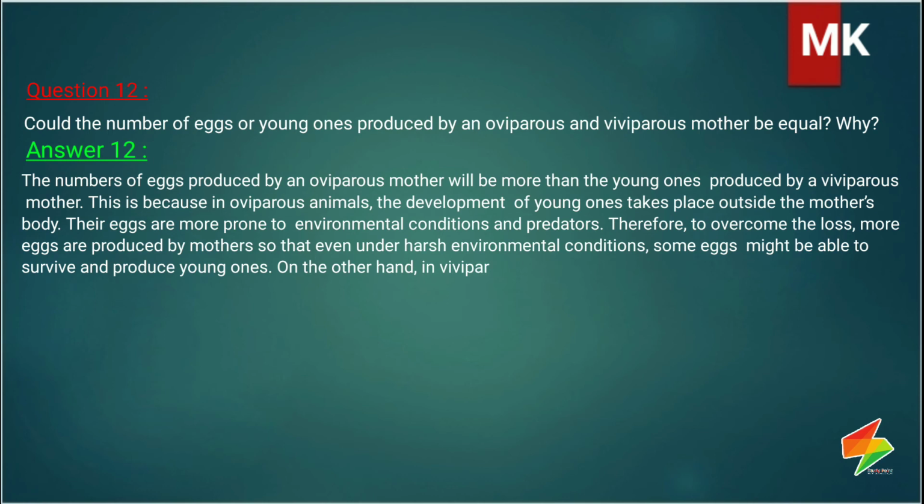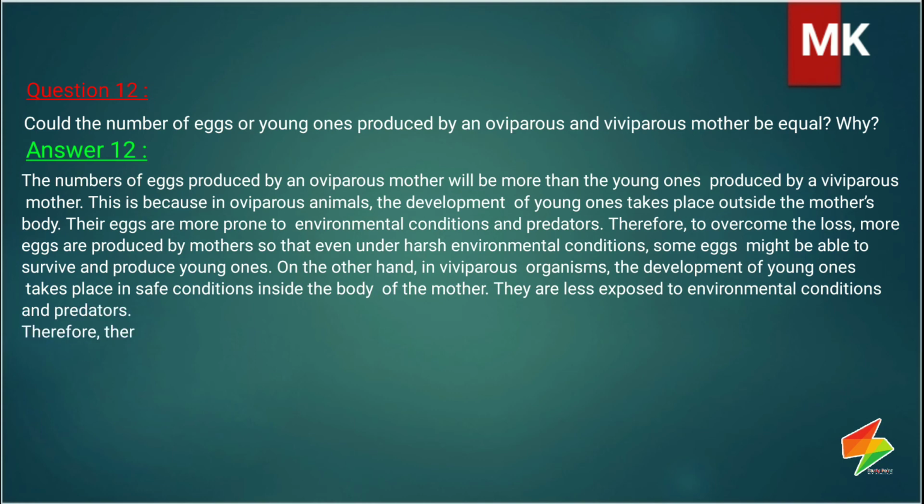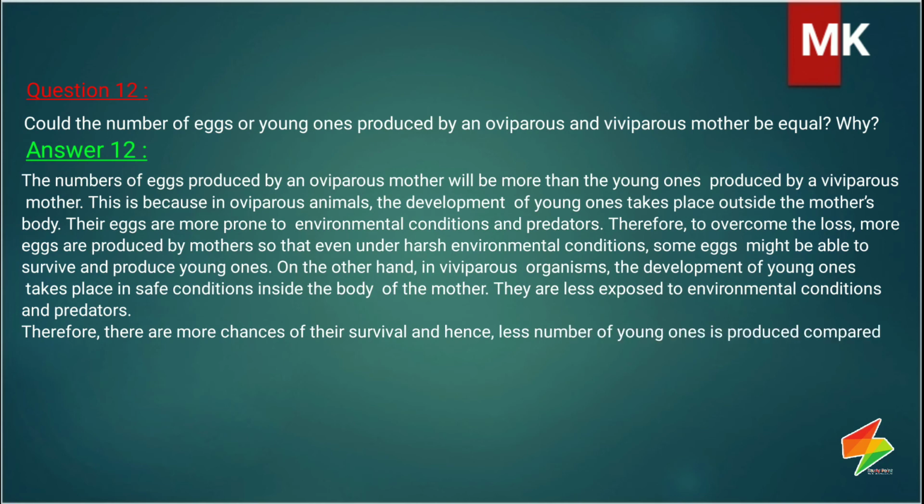On the other hand, in viviparous organisms, the development of young ones takes place in safe conditions inside the body of the mother. They are less exposed to environmental conditions and predators. Therefore, there are more chances of their survival and hence, a smaller number of young ones is produced compared to the number of eggs.